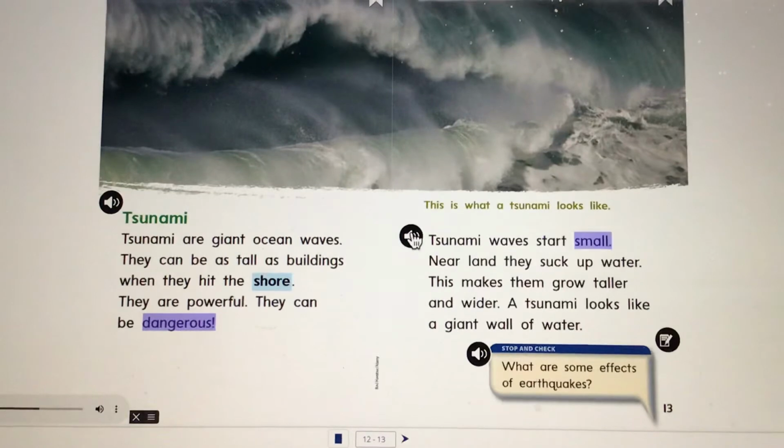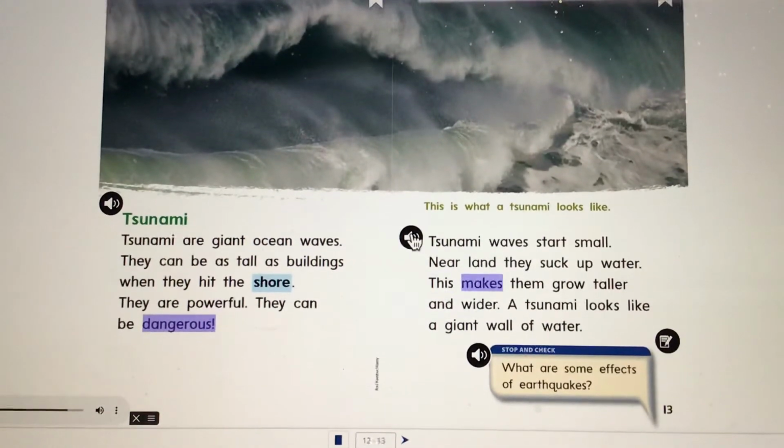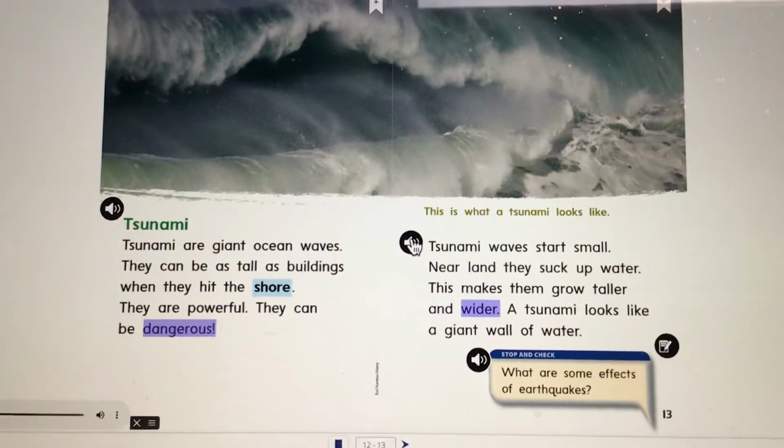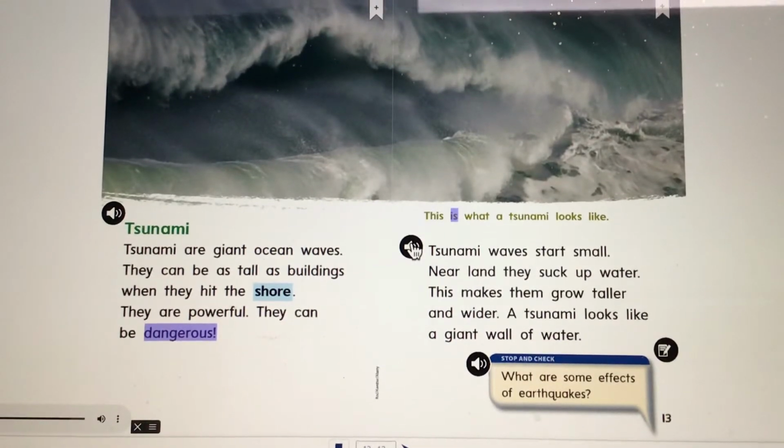Tsunami waves start small. Near land, they suck up water. This makes them grow taller and wider. A tsunami looks like a giant wall of water. Caption: This is what a tsunami looks like.